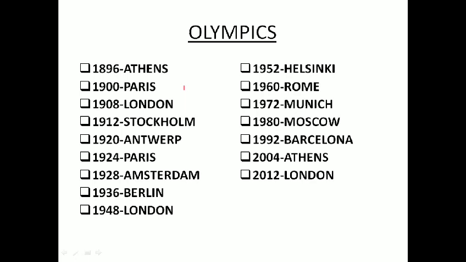Of course, very soon this record will be equaled by Paris. Paris had hosted 1900, 1924, and the coming 2020 was to be held in Tokyo, but unfortunately cancelled, and it will be held next year. But the 2024 Olympics will be returning to Paris.